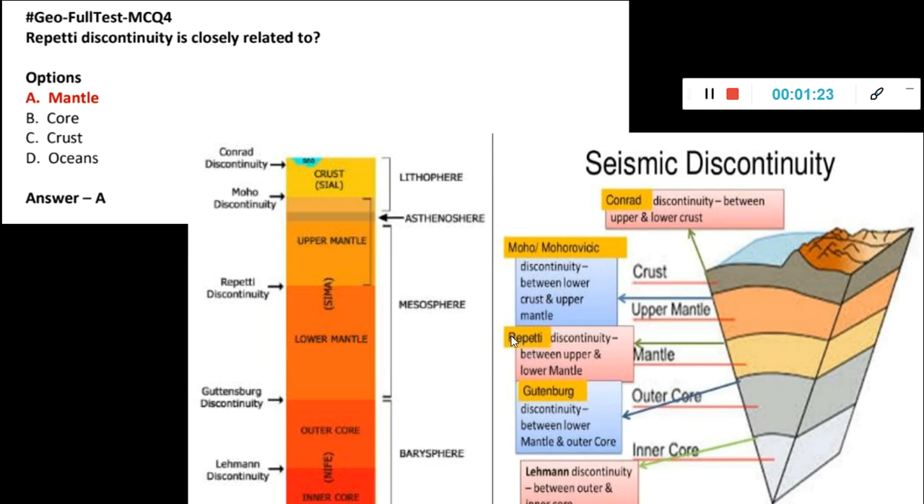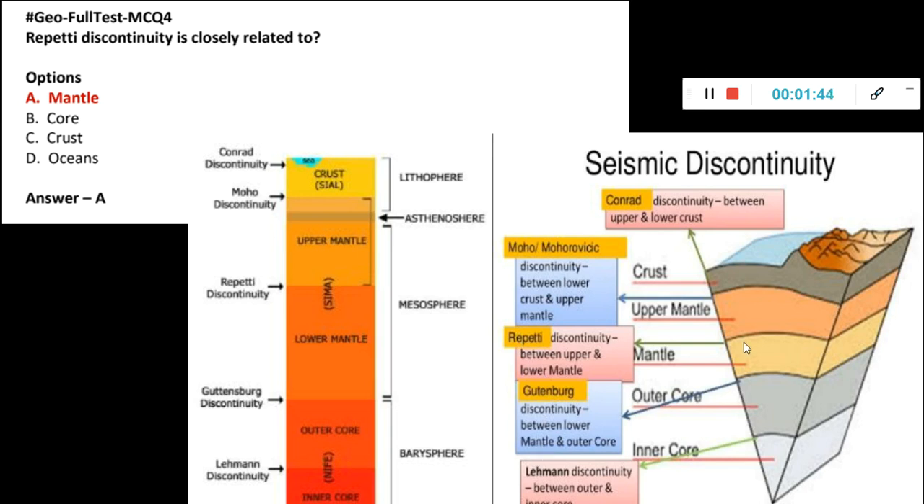Here this Repeti is separating the upper mantle and the lower mantle, so it is related to the mantle. This Moho is between upper mantle and crust, and this Gutenberg is between outer core and the lower mantle. Then again this Lehmann discontinuity is this one. So make some order to learn by heart, like M, R, G, L.